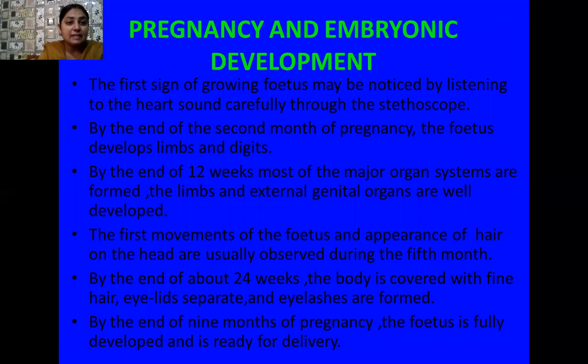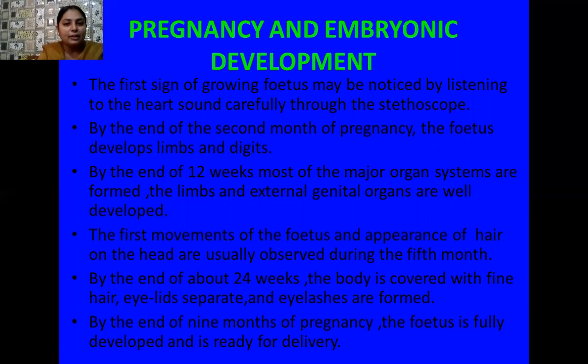Yes, student, the first sign of the growing fetus may be noticed by listening to the heart sound carefully through the stethoscope. By the end of the second month of pregnancy, the fetus develops limbs, that is both forelimbs and hind limbs along with the digits. By the end of 12 weeks, most of the major organ systems are formed in the fetus. The limbs and the external genital organs are all well developed.